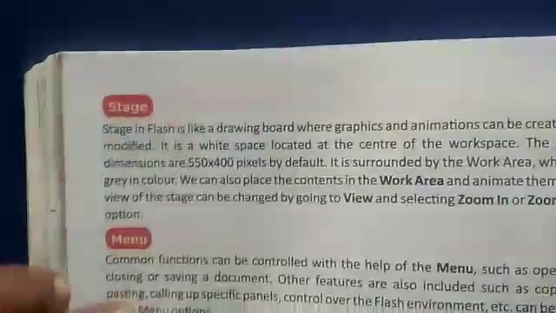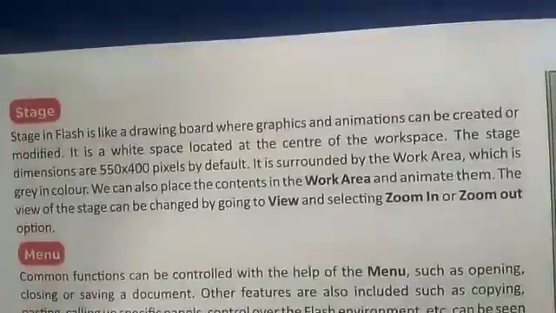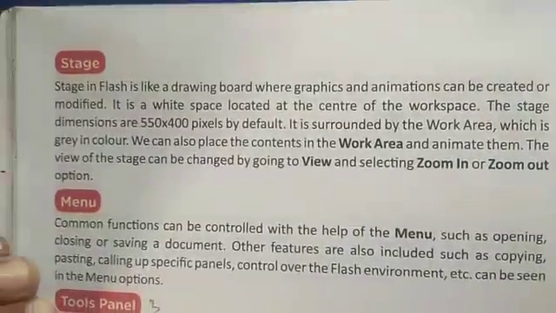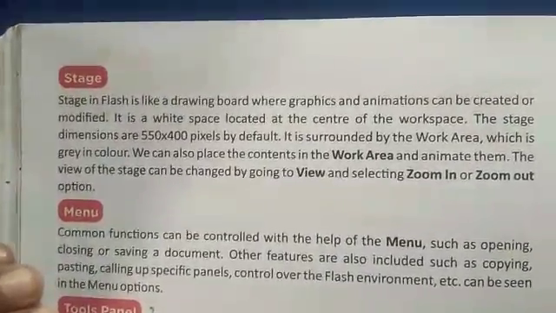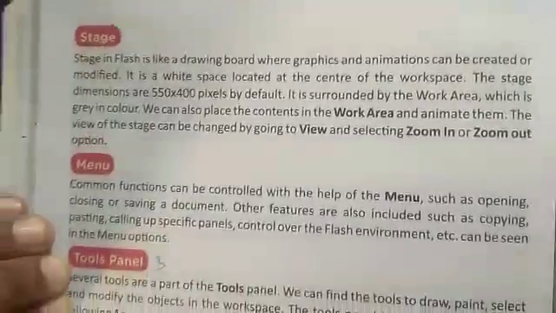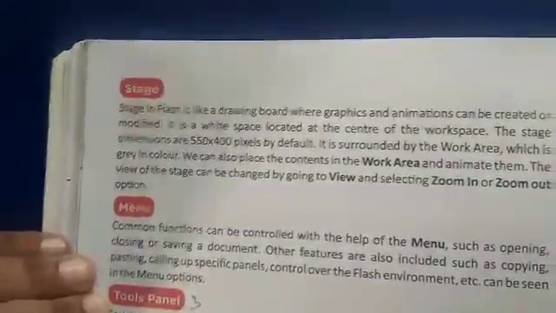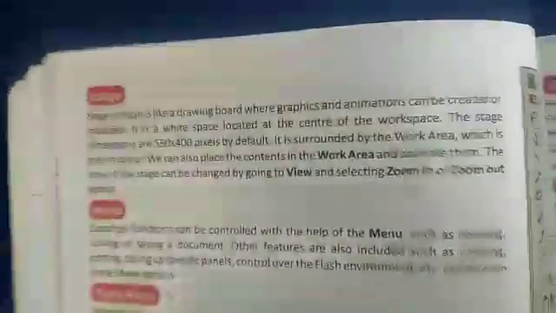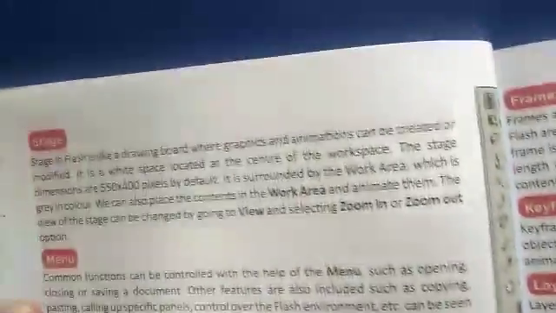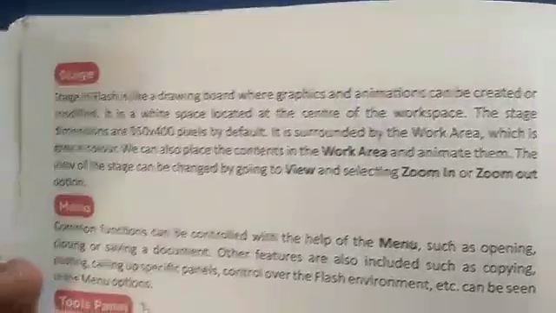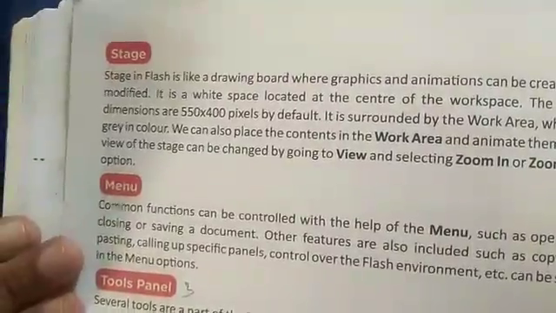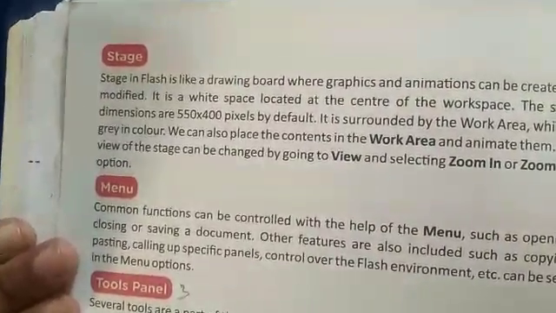Now, stage. A stage in Flash is just like a drawing board where graphics and animation can be created or modified. It is a white space located at the center of the workspace. You can see it is the stage area. The stage dimension is 550 by 400 pixels, length and height.